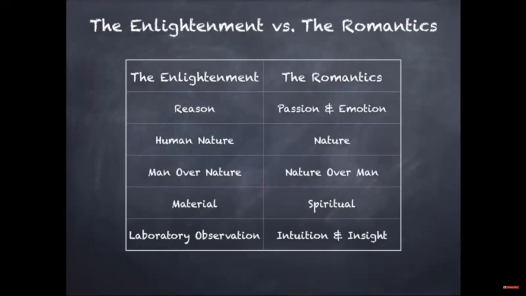The Enlightenment was all about reason. In contrast, the Romantics were about passion and emotion. The Enlightenment about human nature, the Romantics about nature itself. The Enlightenment was man overcoming nature. The Romantics was about nature being more important than man. The Enlightenment were about material possessions. The Romantics were more about spiritual. The Enlightenment was about laboratory observation. The Romantics were more about intuition and insight.